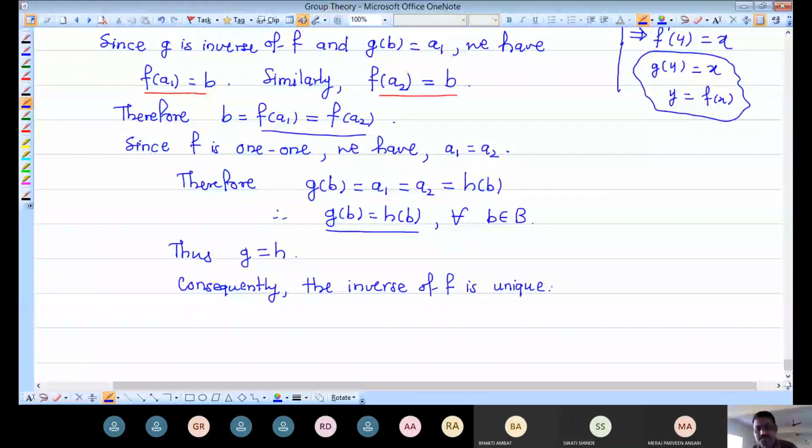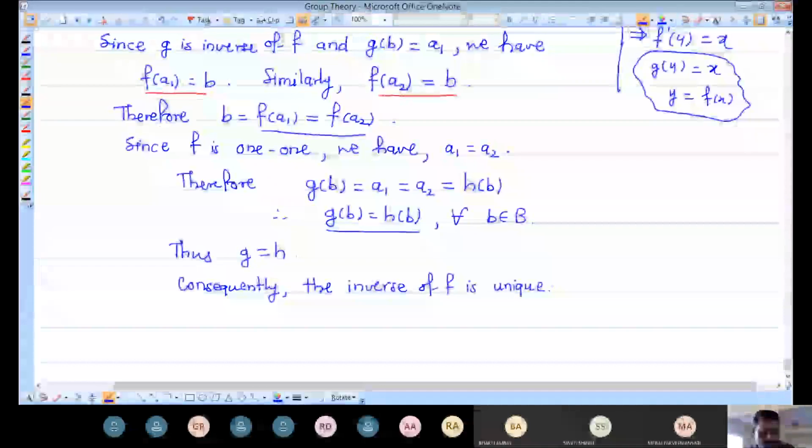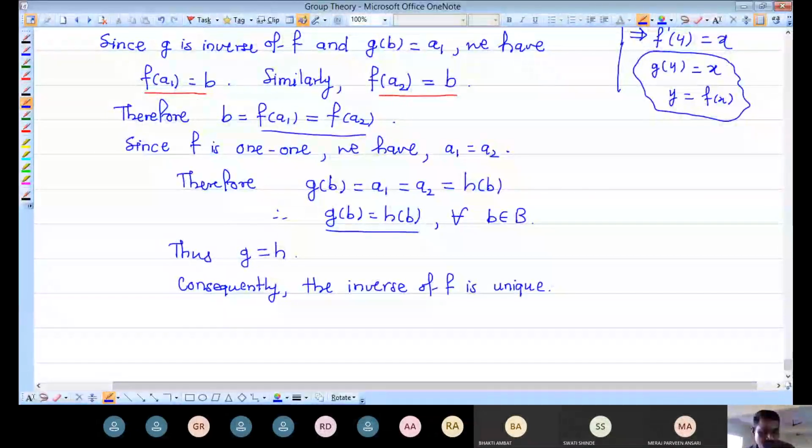All of you understood this proof or not? Let me know. Okay, all of you understood this or not?